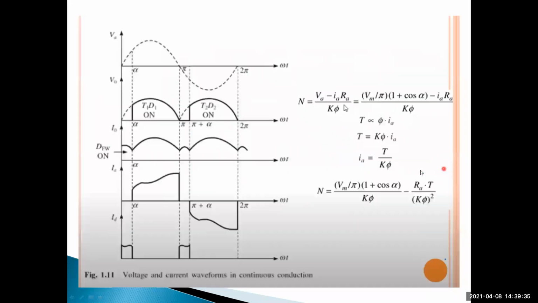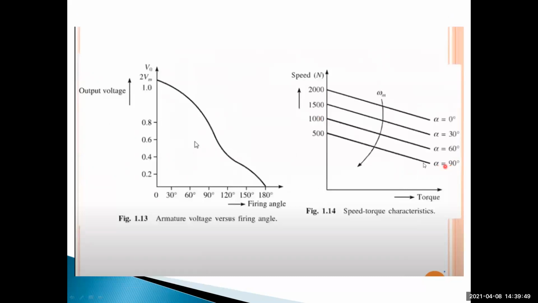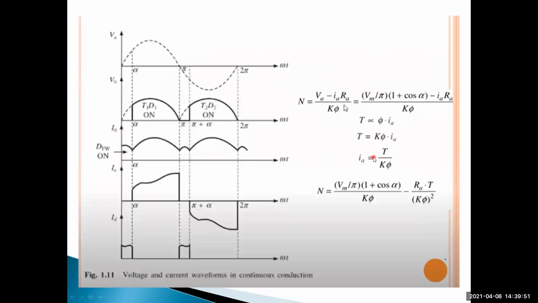When cos 90 is 0, it becomes Vm by pi by k into pi only. At cos 0, this component is high, so the speed is maximum at alpha equal to 0. Speed is minimum at alpha equal to 90 degrees. It operates in only one region, the first quadrant region, which is only motoring mode applications.